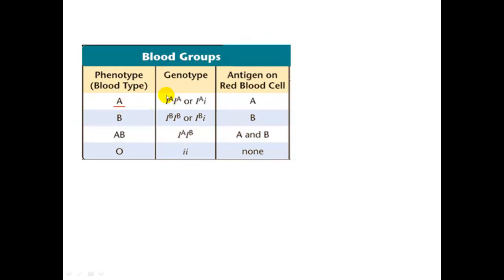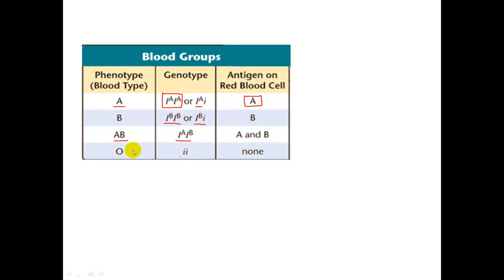Blood group A can have two possible genotypes, IA IA and IA small i, and the antigen on the RBC is A. Similarly, blood group B is represented in two alternative forms, but AB can be represented in only one form, IA IB.